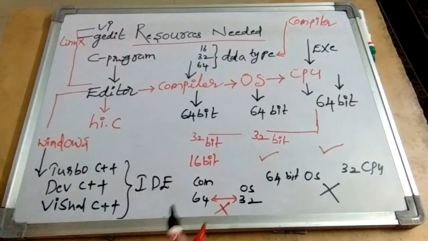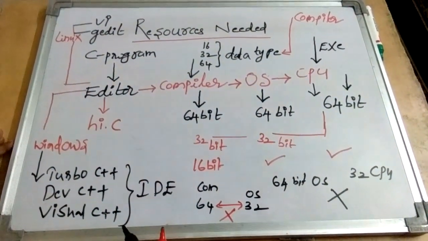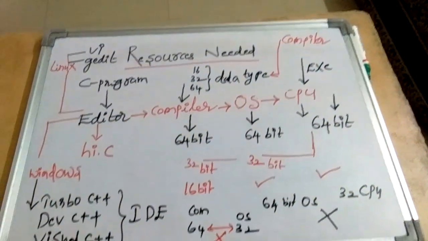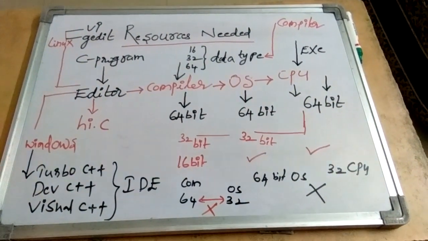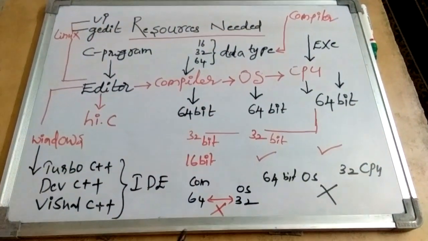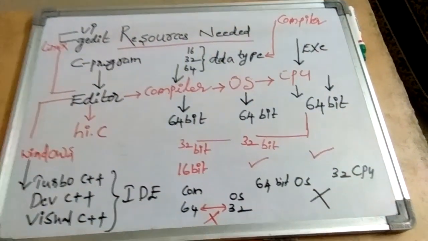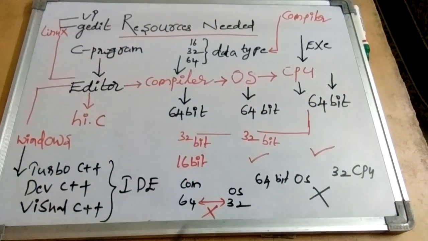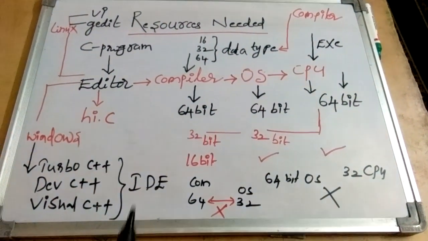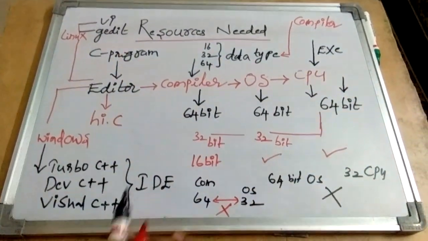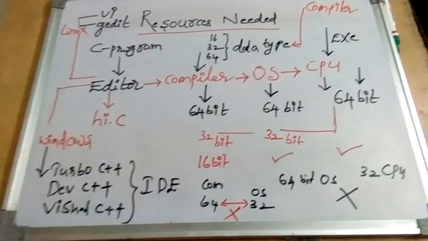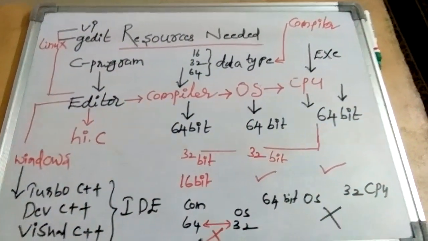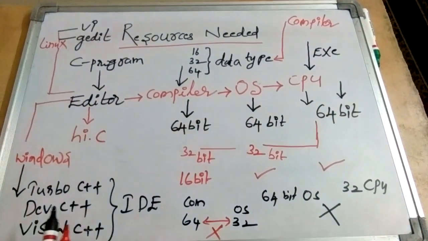Whenever you compile a C program, you can make use of the operator called sizeof, and you can come to know the size of each data type. However, let me repeat once again, the size of the data type depends on the compiler. If anyone asks you what the size of the int data type is, you should ask them what type of compiler they are using. So, excuse me sir, the size of the data type depends upon the type of the compiler. Indeed, you have to run a simple C program where you can make use of the sizeof operator to know the size of each data type.